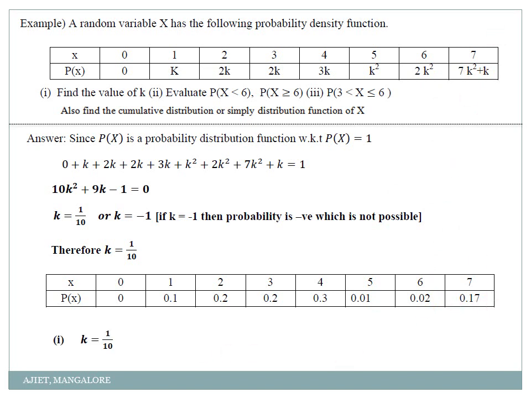Okay. So my first question was find the value of k. The k value is 1 by 10. Now my next question is probability of x less than 6. So x less than 6, you can either go on adding from 0, 1, 2, 3, 4, 5, or the best simple way is to write this as 1 minus probability of x greater than or equal to 6. If equal to is included here, you should not include it there. But here equal to is not included, it is only less than 6, so we should include 6 in the complement. So it will be 1 minus probability of x equal to 6 plus probability of x equal to 7, or that is simply 0.81.